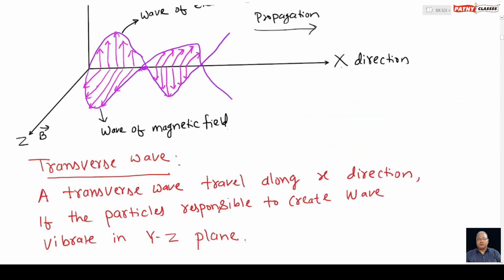Here, the wave is propagating along the x direction, and the particles are vibrating along the yz plane. This is nothing but the basic requirement to develop a transverse wave. Since both conditions are true here, that is, particles are vibrating along the yz plane and the wave is propagating along the x direction, therefore electromagnetic waves are transverse in nature.